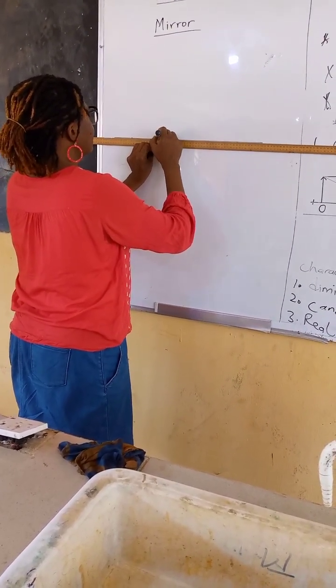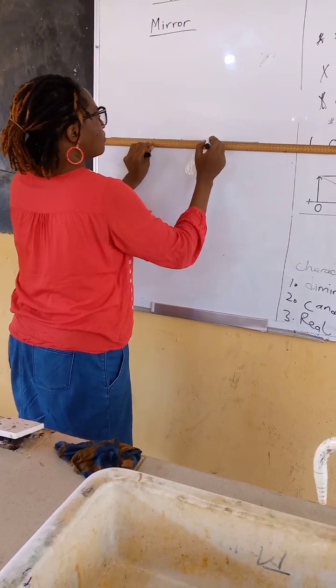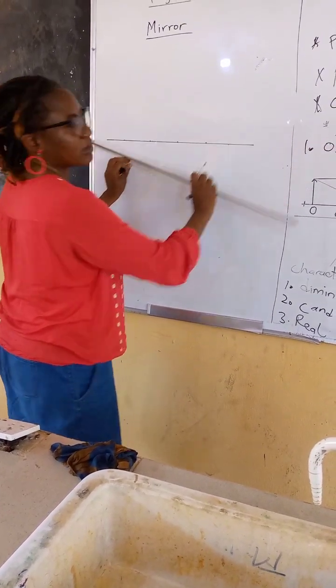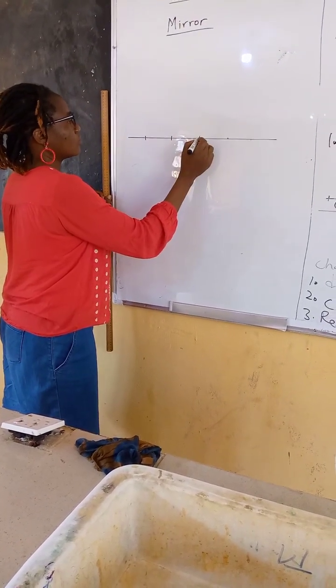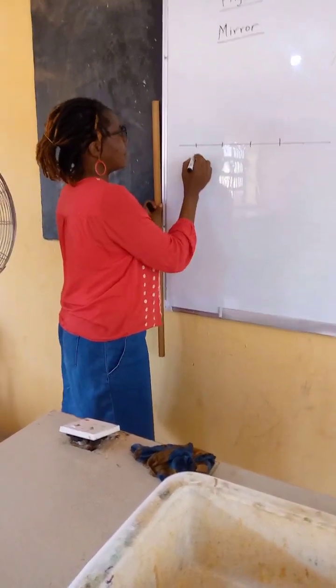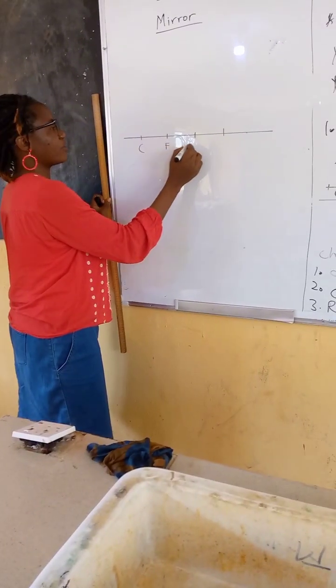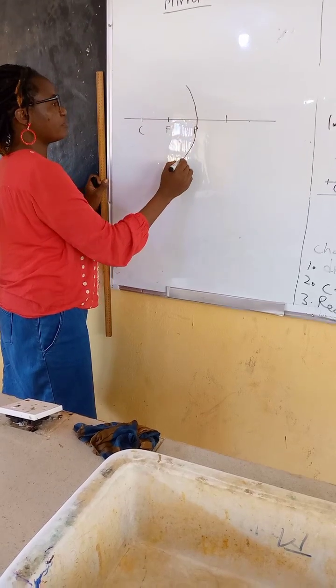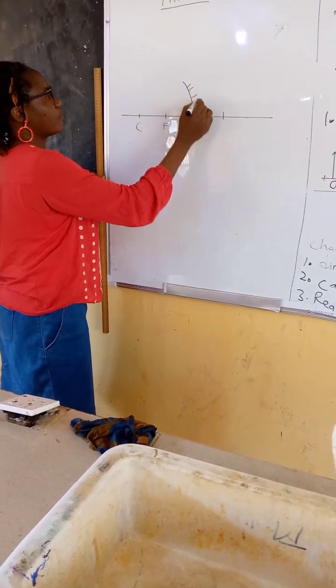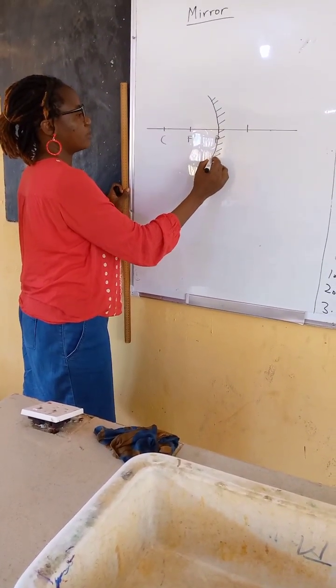I use 10 centimeters for the use. If you decide to use any centimeter, but make sure you share it equally. Okay, then you label it C, F, P. I will draw my mirror on top of the P. My concave mirror, I will draw it on top of the P.